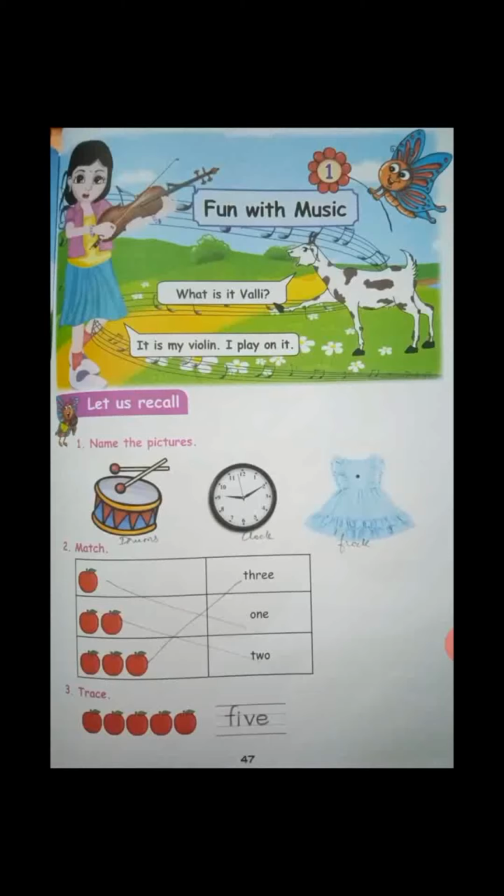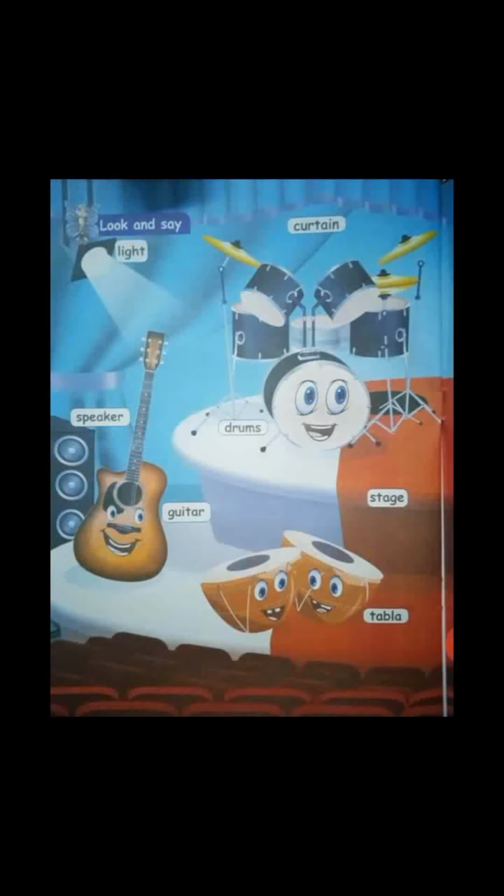Okay children. Next we are moving on to page number 48. Here we are going to learn some words. Look and say. First I will say the word, you can repeat it. First one is light. L-I-G-H-T, light. Next one, speaker. S-P-E-A-K-E-R, speaker. Next one, guitar.